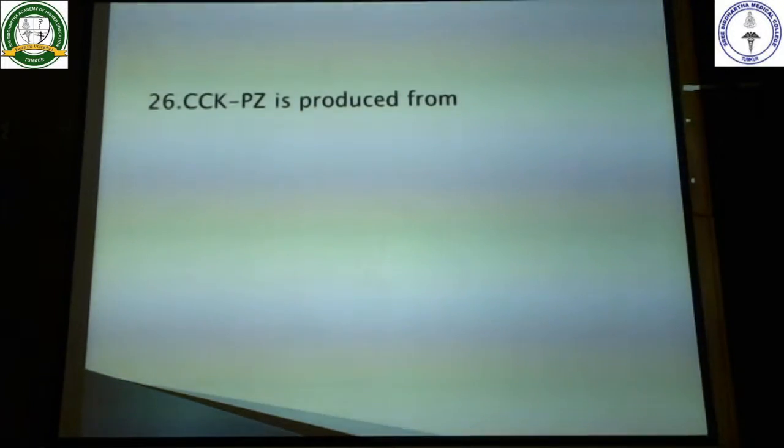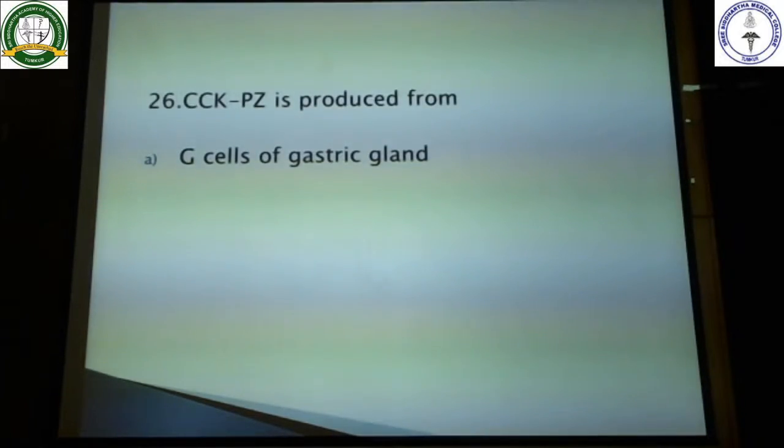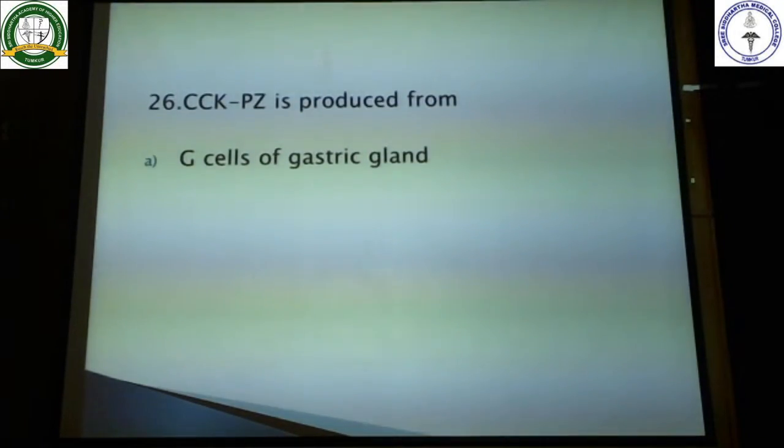Next, cholecystokinin pancreozymin is produced from G cells of gastric glands. It is not produced in the stomach.